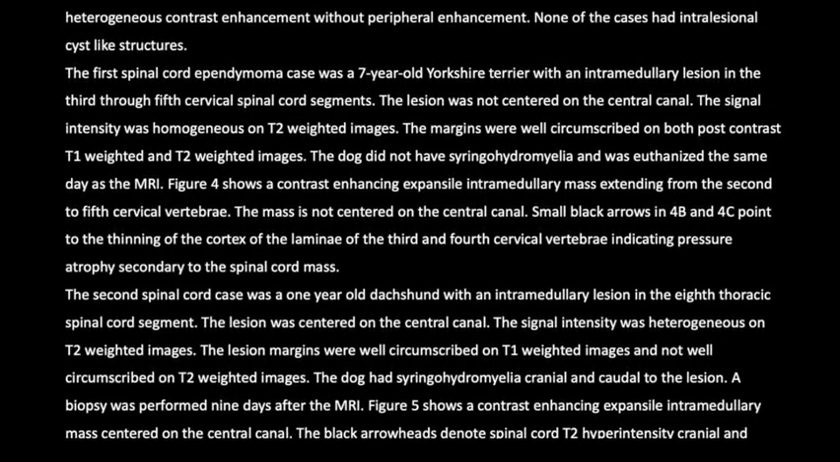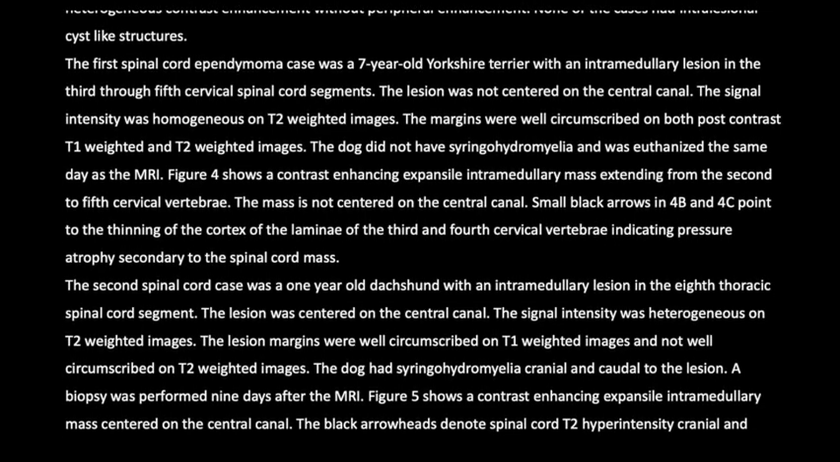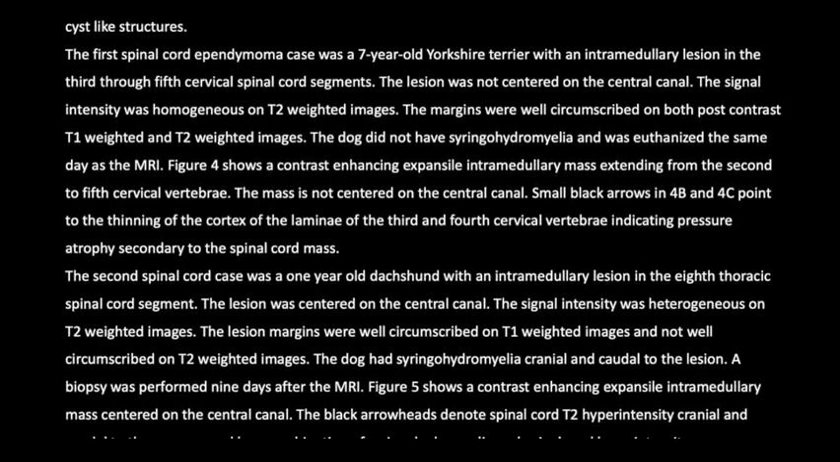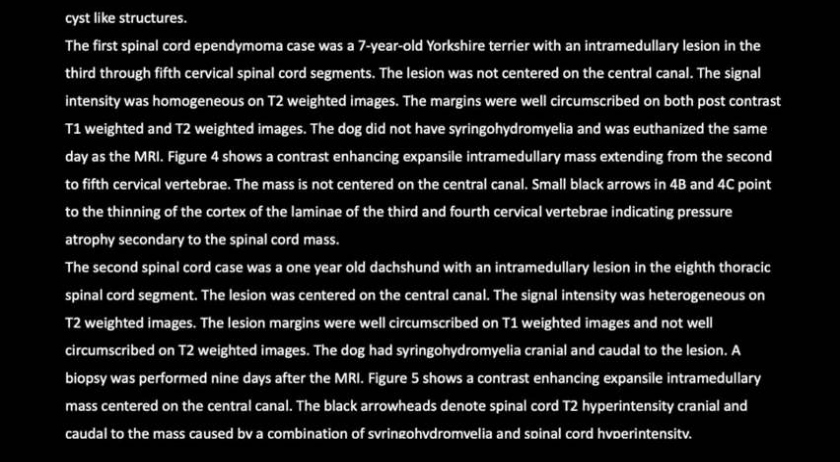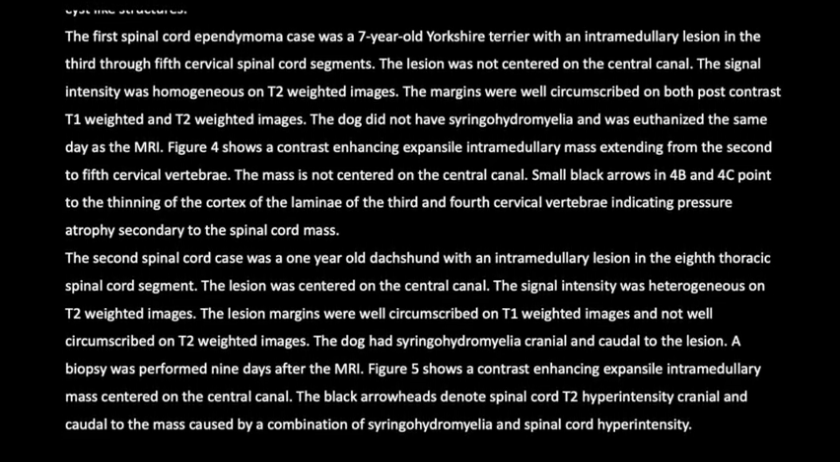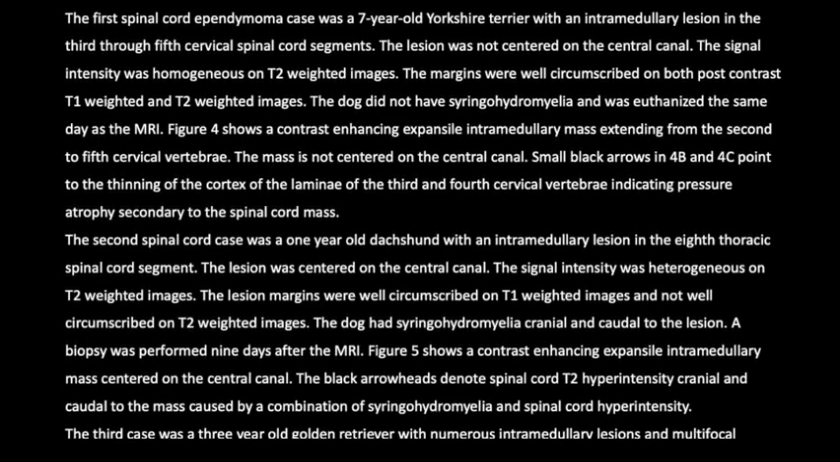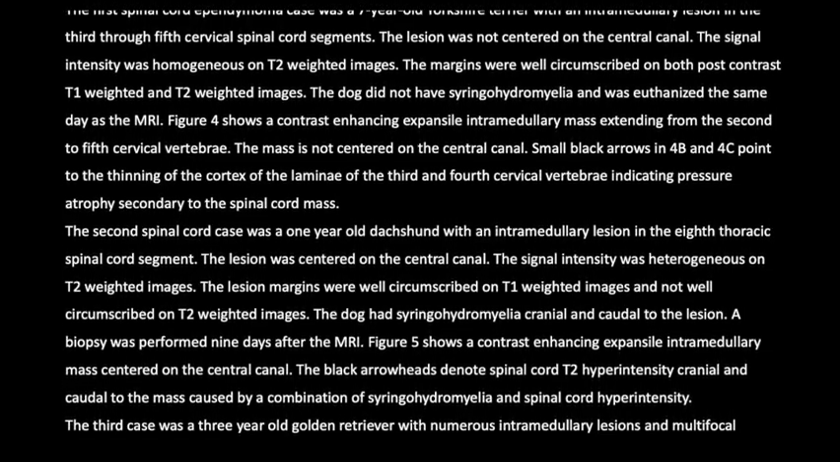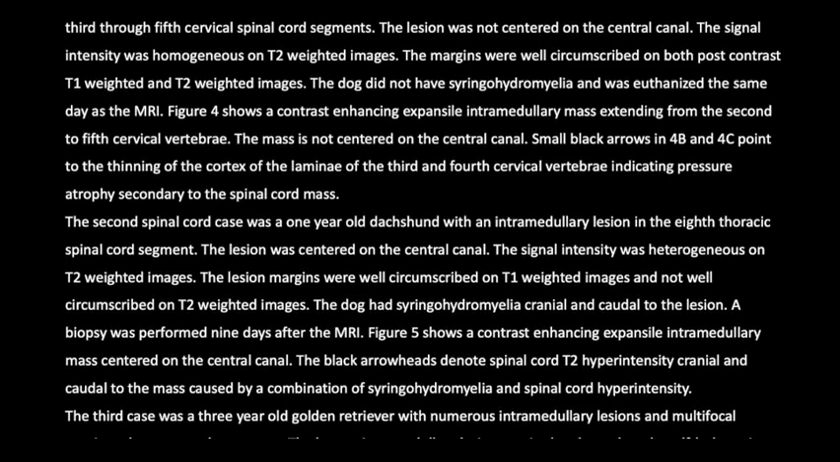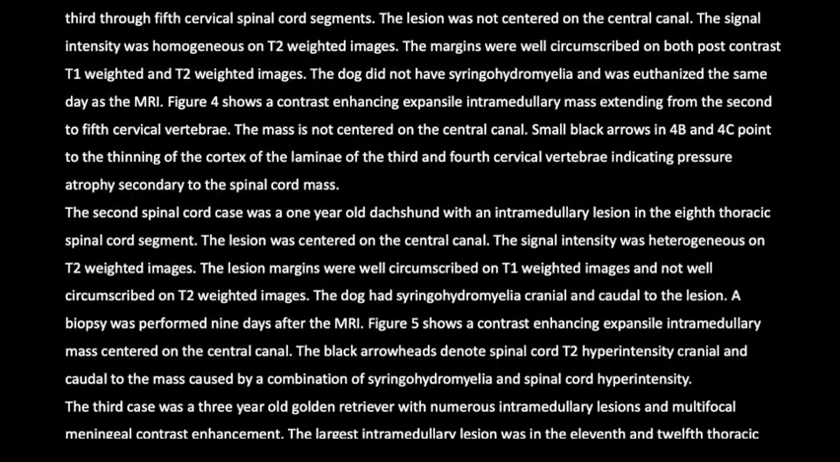Figure 4 shows a contrast-enhancing expansile intramedullary mass extending from the 2nd to 5th cervical vertebrae. The mass is not centered on the central canal. Small black arrows in 4B and 4C point to the thinning of the cortex of the laminae of the 3rd and 4th cervical vertebrae, indicating pressure atrophy secondary to the spinal cord mass.